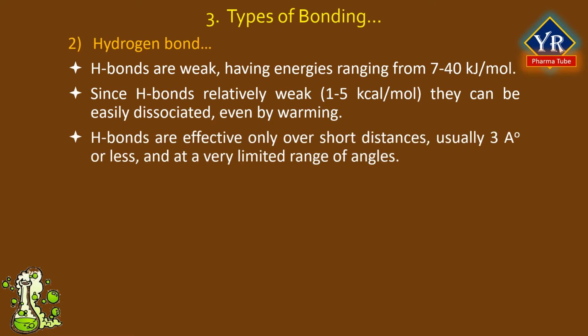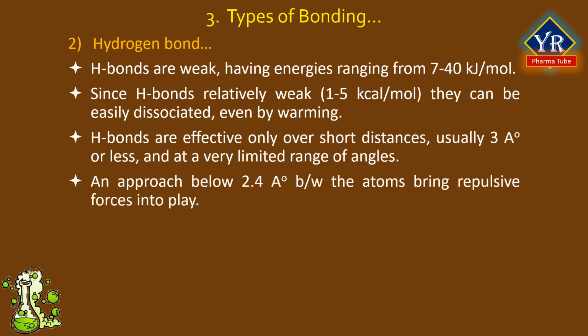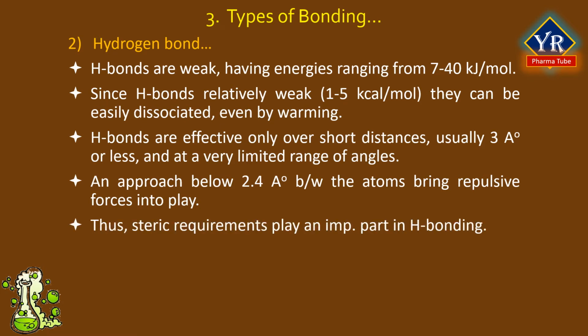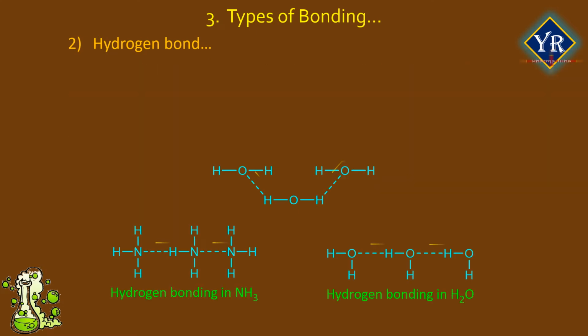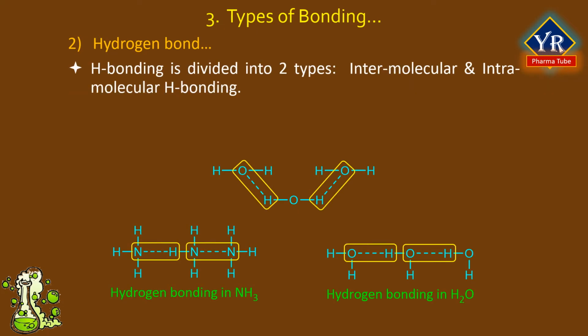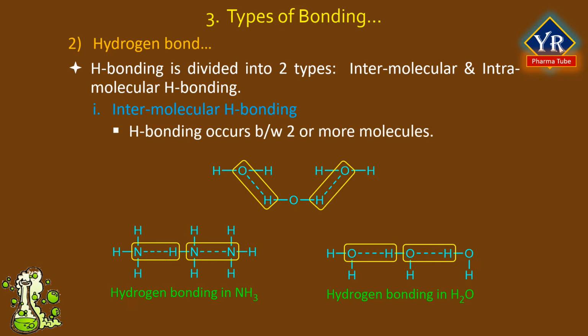Hydrogen bonds are effective only over short distances, usually 3 angstroms or less, and at a very limited range of angles. An approach below 2.4 angstroms between the atoms brings repulsive forces into play. Thus, steric requirements play an important part in hydrogen bonding. Generally, hydrogen bonding is divided into two types: intermolecular hydrogen bonding and intramolecular hydrogen bonding.